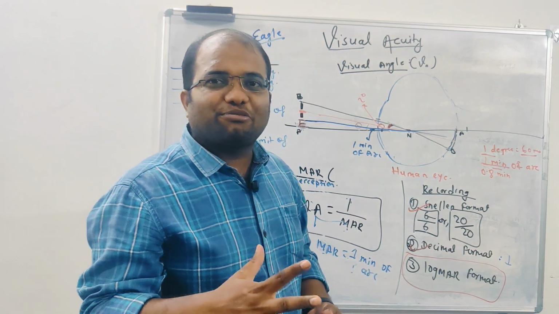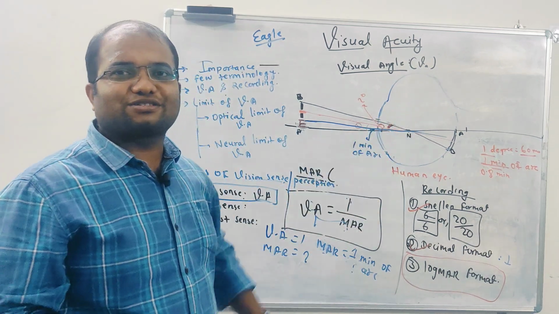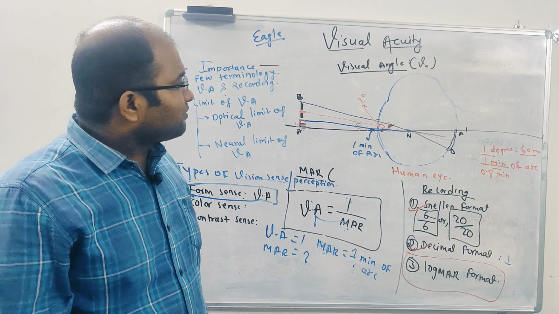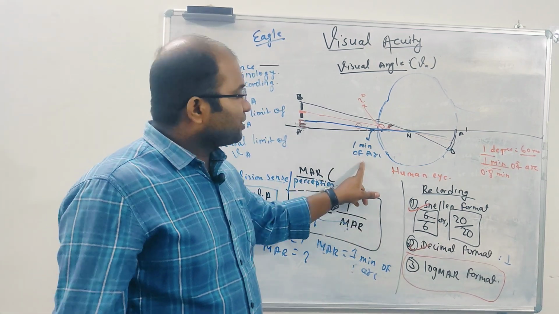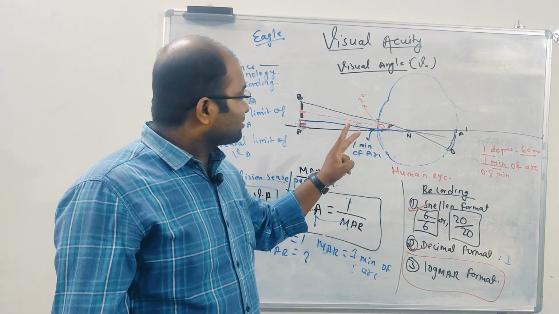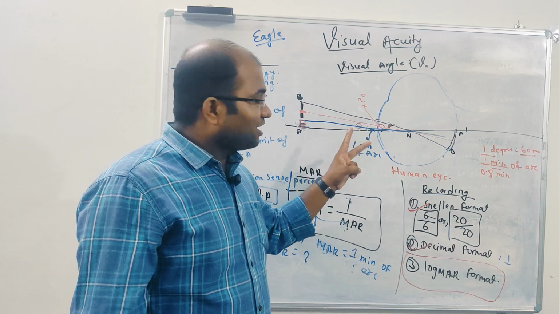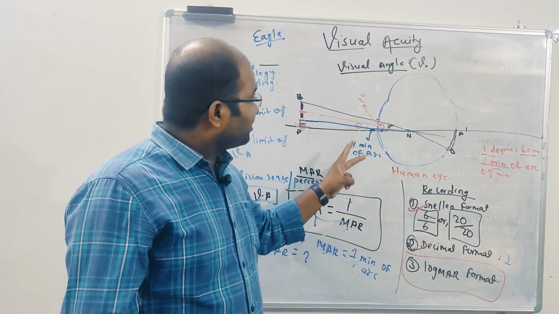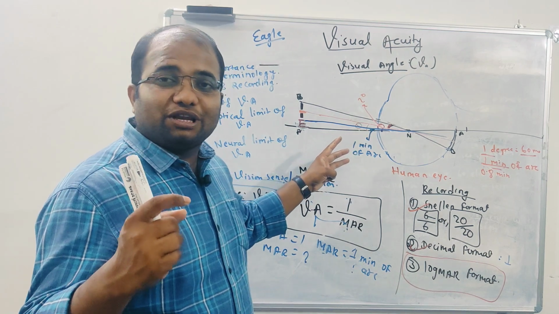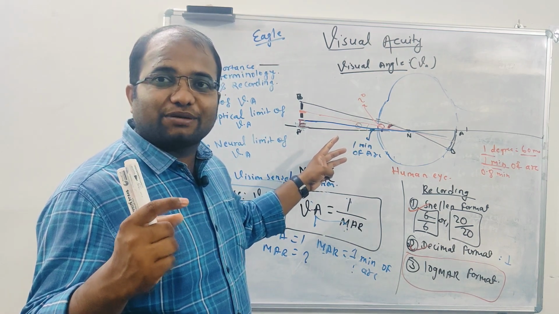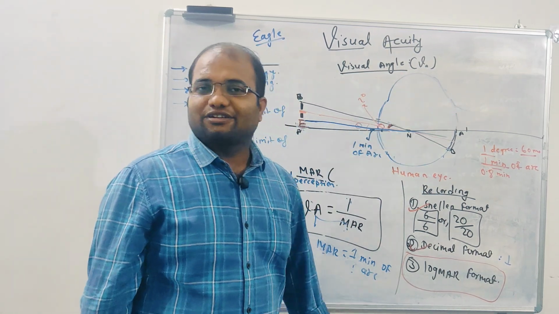So these are the few points. The eagles have sharper vision as compared to us. The first point we have discussed: the eagle has 0.2 MAR. Because of MAR, they have good visual acuity, and the eagle has two foveae, right? The eagle has more than 1 million cell density per mm², and the eagle has a larger axial length as compared to us, right?